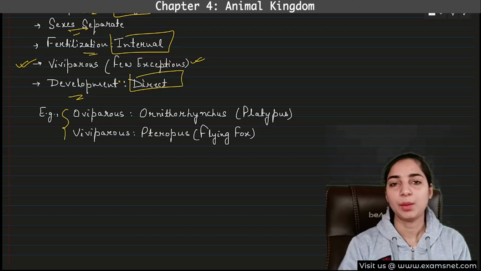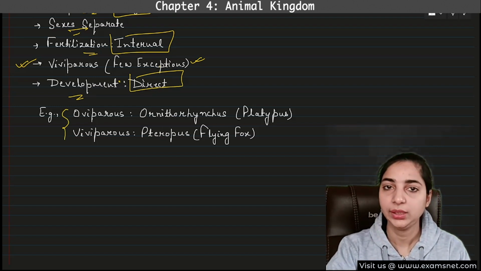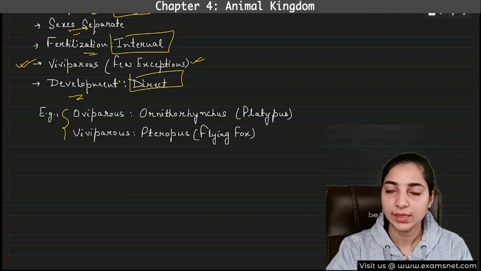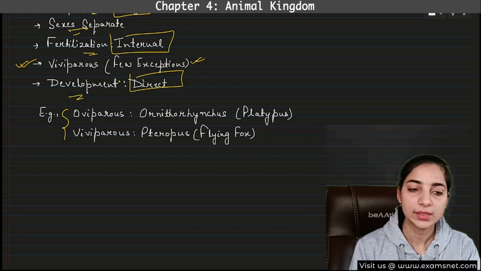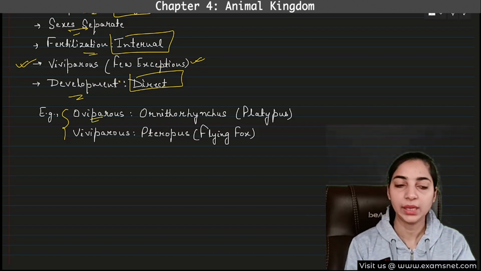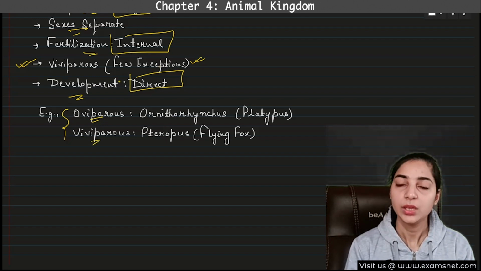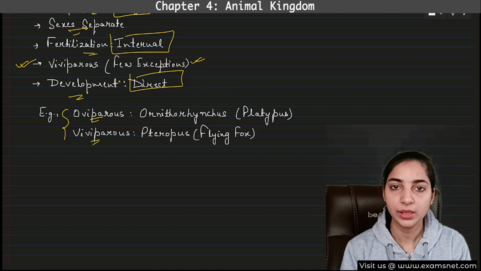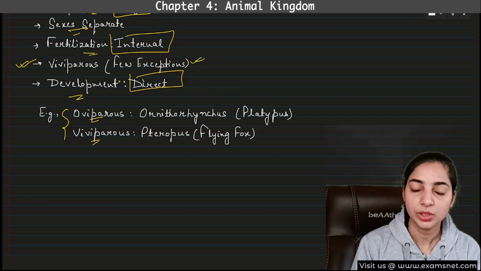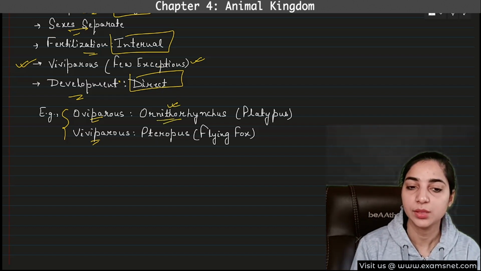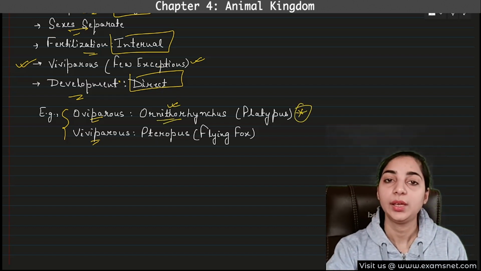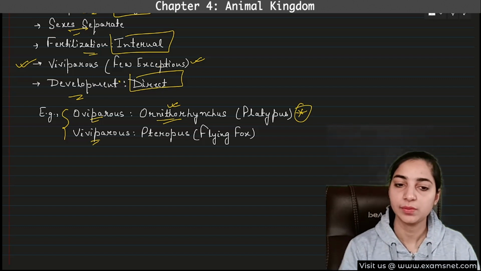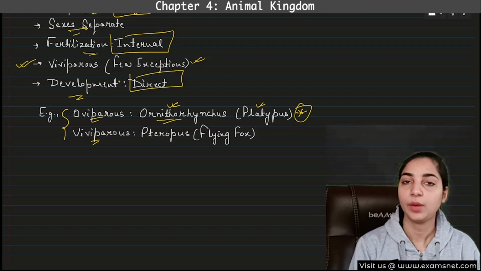Now, there are many examples of the mammals that are mentioned in the NCERT. There you can check the examples. You can read all the examples. Here I have mentioned only two examples. One example is of an oviparous mammal and the other is a viviparous mammal. We know that most of them are viviparous, but the exceptional one is Ornithorhynchus, that is platypus. This is often asked in questions, which is the egg-laying mammal. So this is one of them, platypus. This you have to remember.